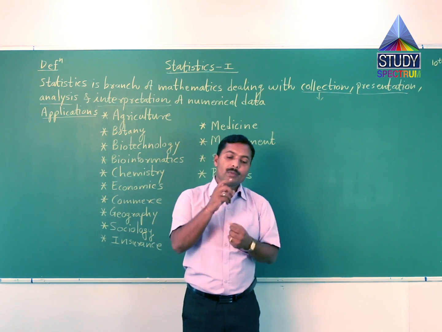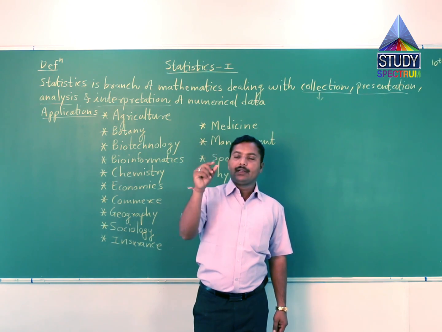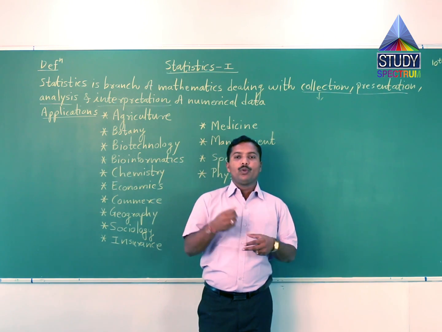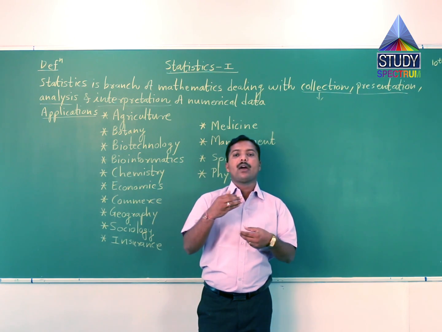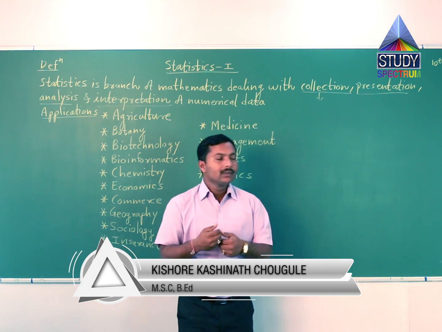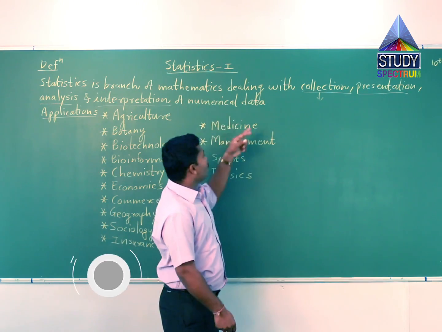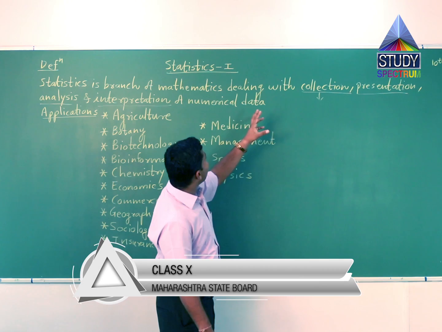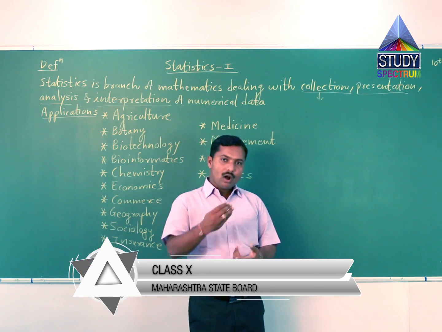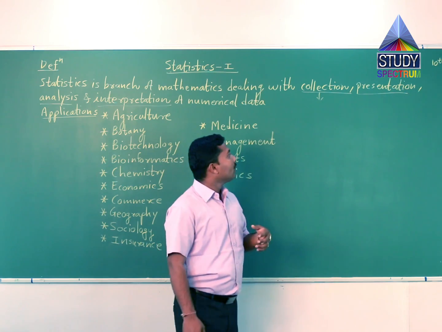And suppose we want to make grouping, like marks from 0 to 5, 5 to 10, 10 to 15, 15 to 20, 20 to 25. If we make the grouping and take the frequency of those marks, then that data will be grouped data. So we can present the collected data by three methods: first raw data, second ungrouped data, and third grouped data.